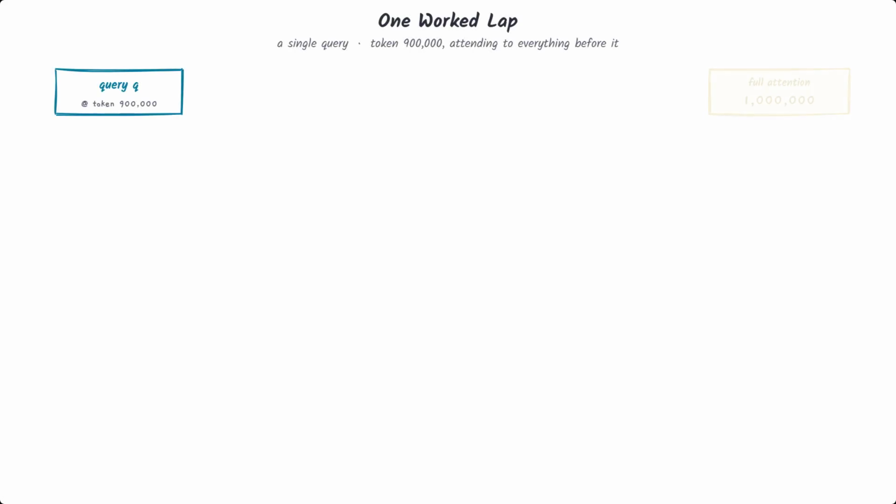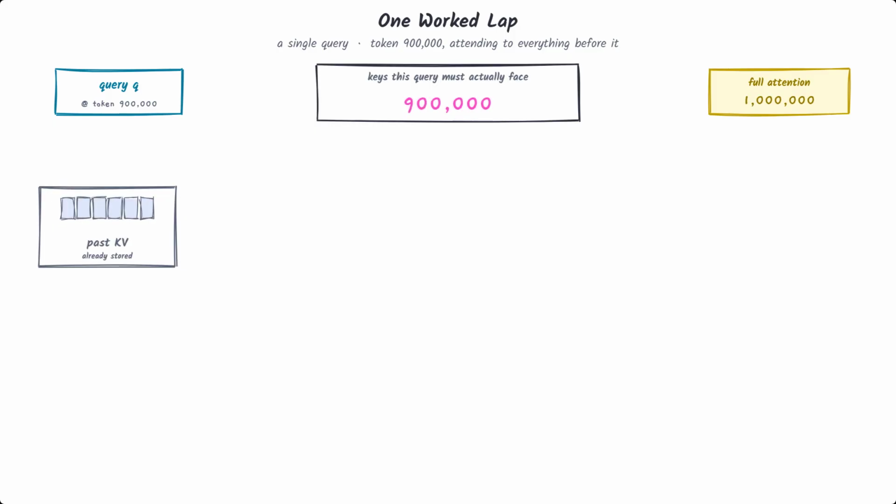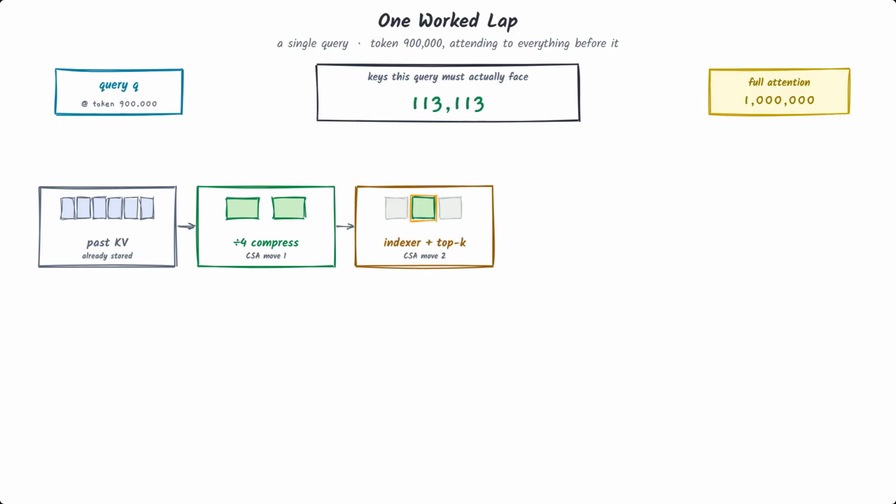Say the model is generating token 900,000, and it wants to attend to everything before it. In a CSA layer, those 900,000 past tokens are already stored as compressed entries. Divide by 4, so about 225,000 blocks. The Lightning indexer scores all of them, and the top-K selector keeps just the best 1,024. To that, CSA adds the last 128 tokens uncompressed, a sliding window, because recent context deserves full detail, plus a learnable attention sink that lets the head dial its total attention down when nothing's especially relevant.